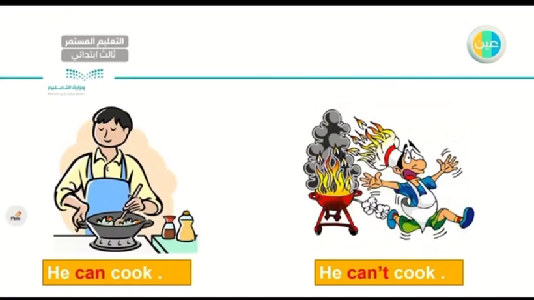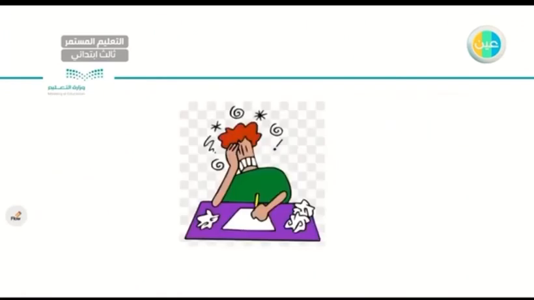But to your right, he cannot cook. He just causes a fire. He burned the food, right? So let's read the sentences. He can cook. He can't cook, right? Let's go to a different story.